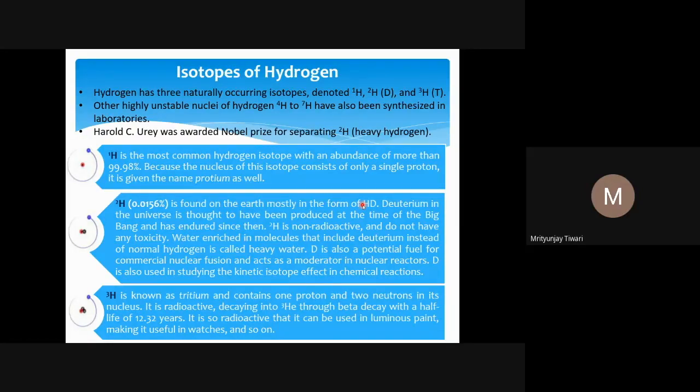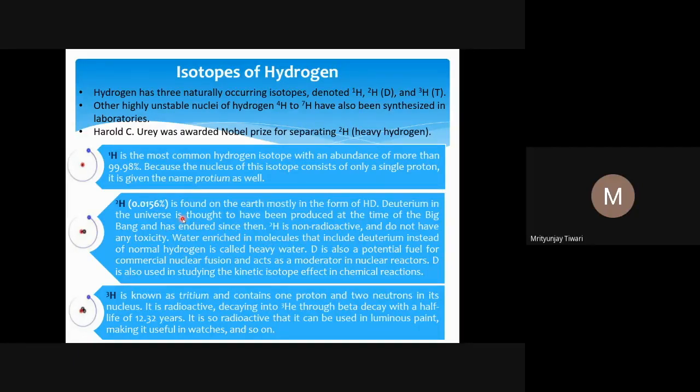It is mostly in the form of HD molecule, where H is protium and D is deuterium, and hydrogen that we talk about, H2, can exist as H2 as well. Deuterium in the universe is thought to have been produced at the time of the Big Bang, and has endured. If you do not know, you might study it in your physics class, and there you will understand it better.